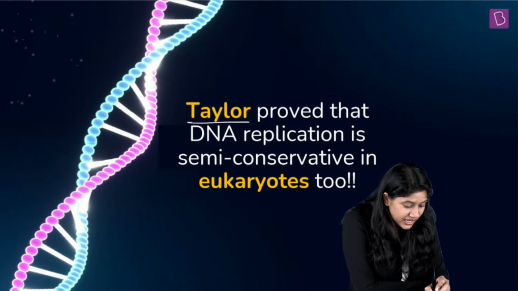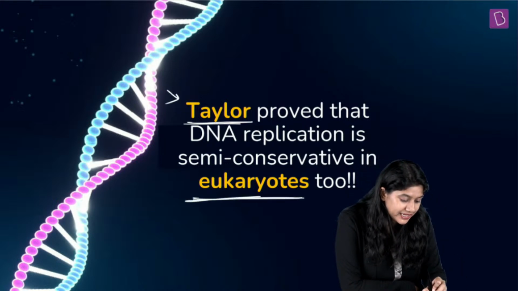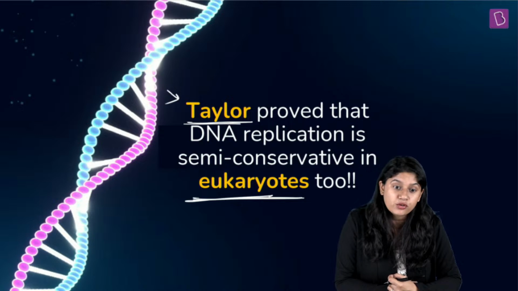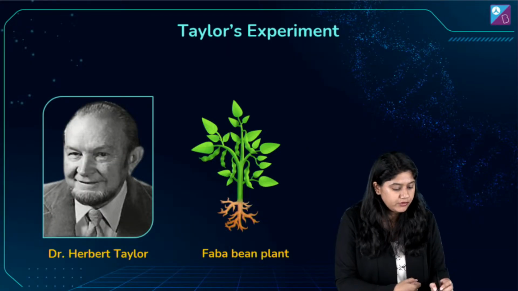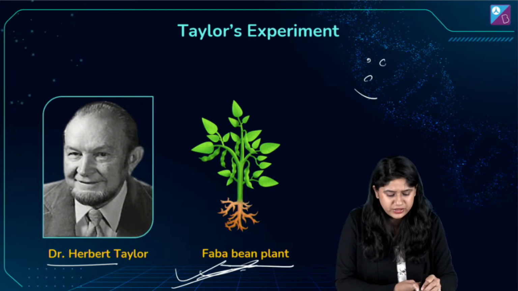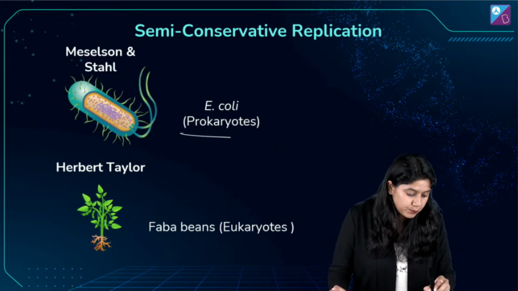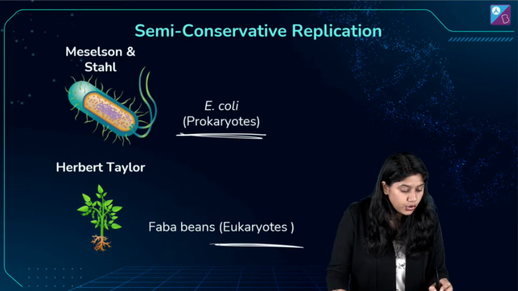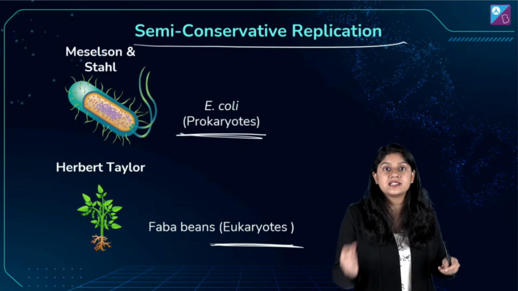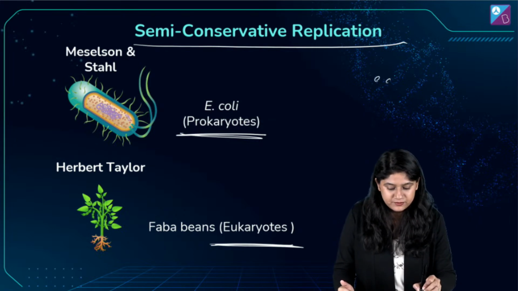Absolutely, right? So Taylor, along with his team, worked on the eukaryotic cell. And which eukaryotic cell did he work upon? He worked upon the cell of the broad beans, right? So here he worked upon the bean plant. It's a plant. It's a eukaryotic cell. Okay. So basically we saw the experiment happening on both the prokaryotic cells as well as the eukaryotic cells. And both of these concluded that the DNA replicates in a semi-conservative way. Clear? Clear everyone, done? Chaliye.